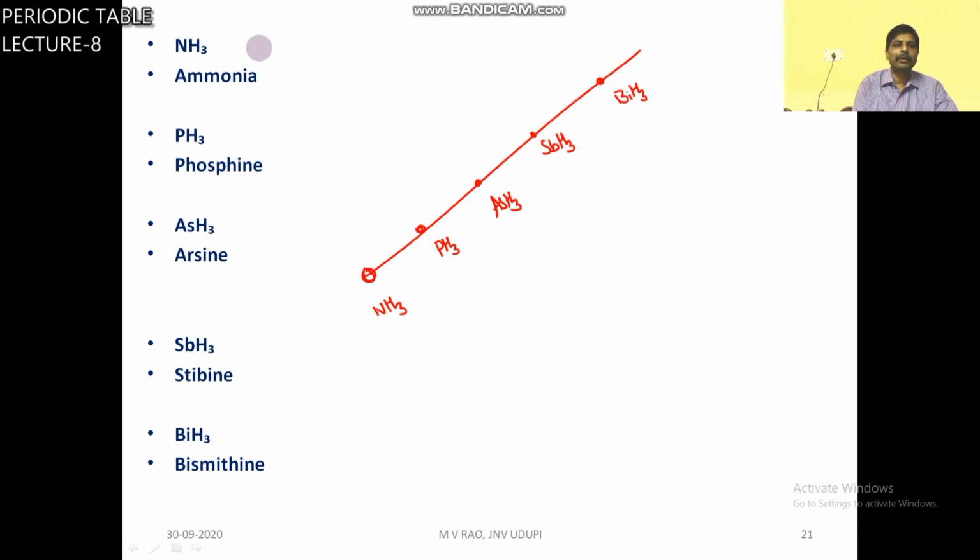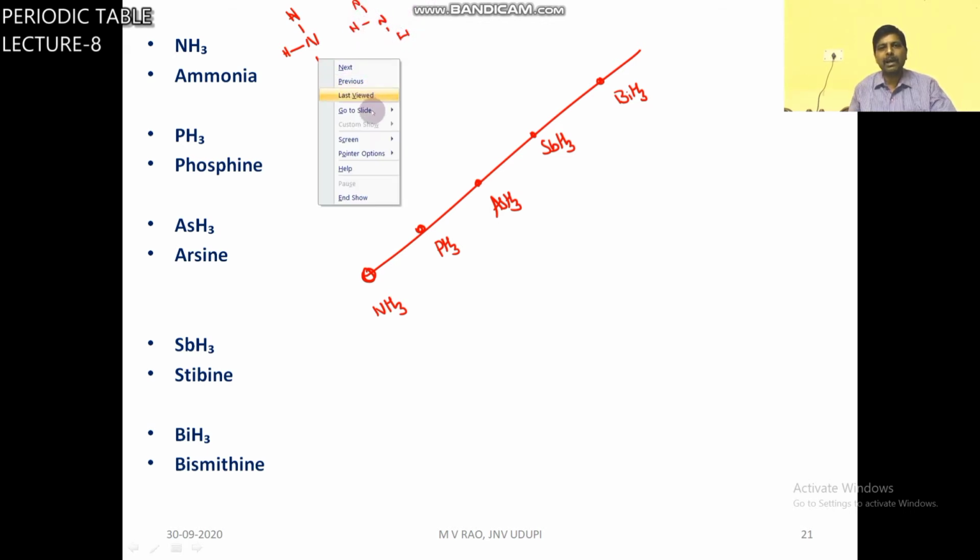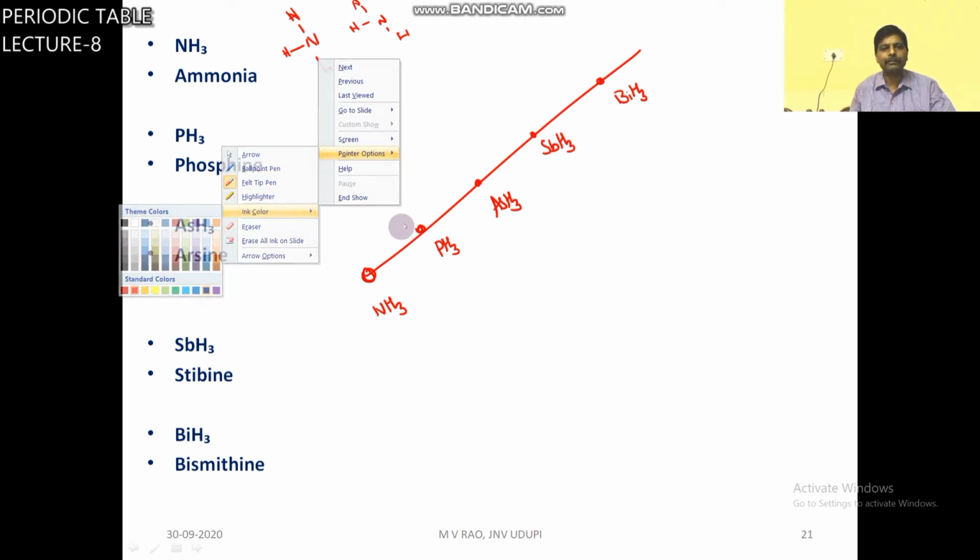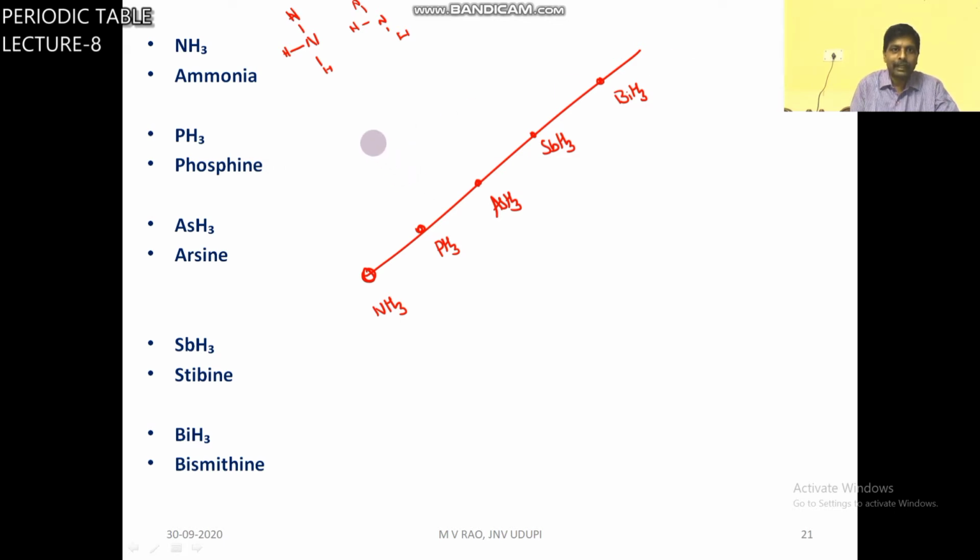But you know in NH3, another NH3 molecule, hydrogen of one molecule and nitrogen of another molecule are held together by weak electrostatic force. This is called hydrogen bond.